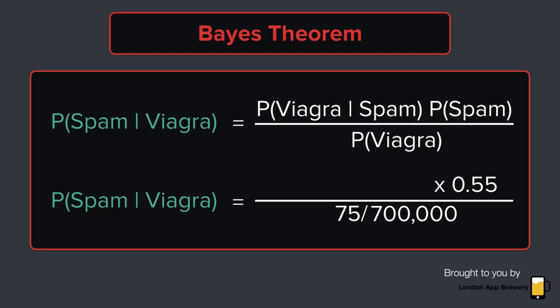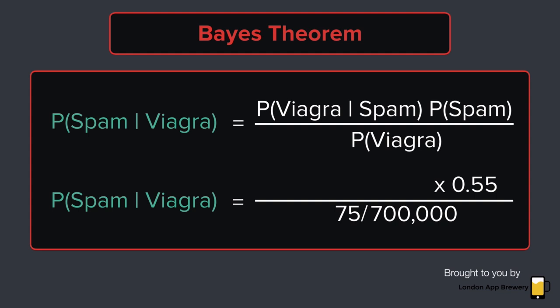Next, let's tackle the probability of Viagra being in an email given that the email is spam. What does this mean? This is a conditional probability. Given that the email is spam, what is the probability that the email contains the word Viagra? How would we calculate this? Again, we look at the frequency of the word Viagra, but this time just within the spam emails.